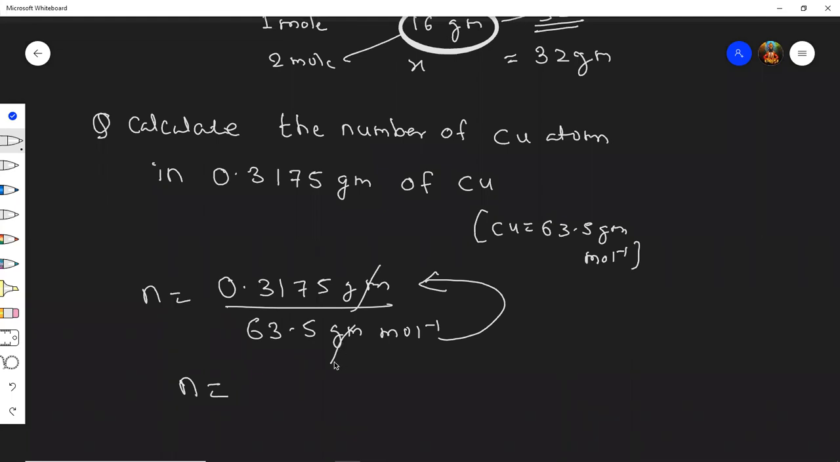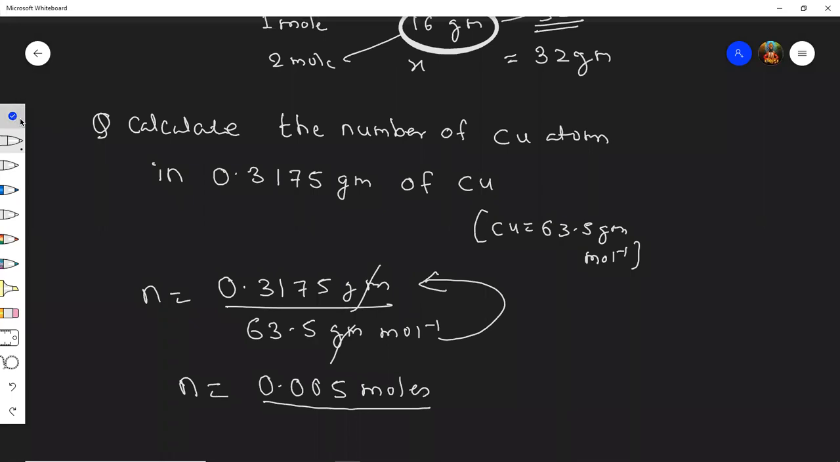Yes, Pranav Chaudhary has given the answer. Yes, very good. 0.005 moles. Is this the correct answer for everyone? Moles answer, is this correct?